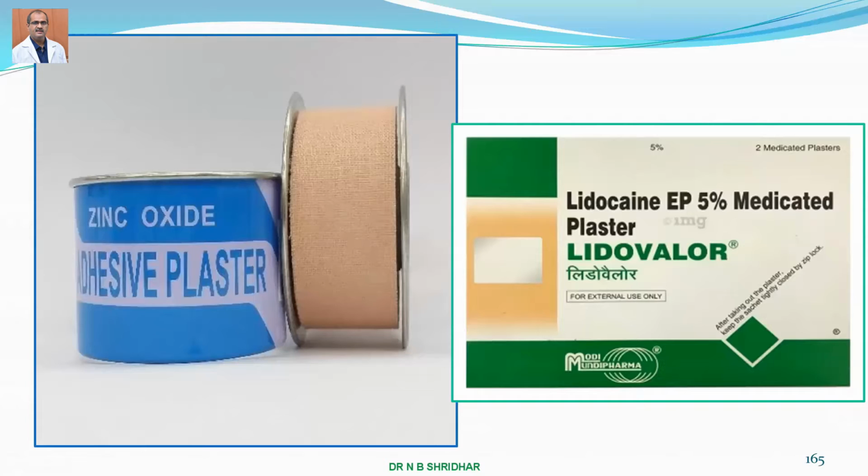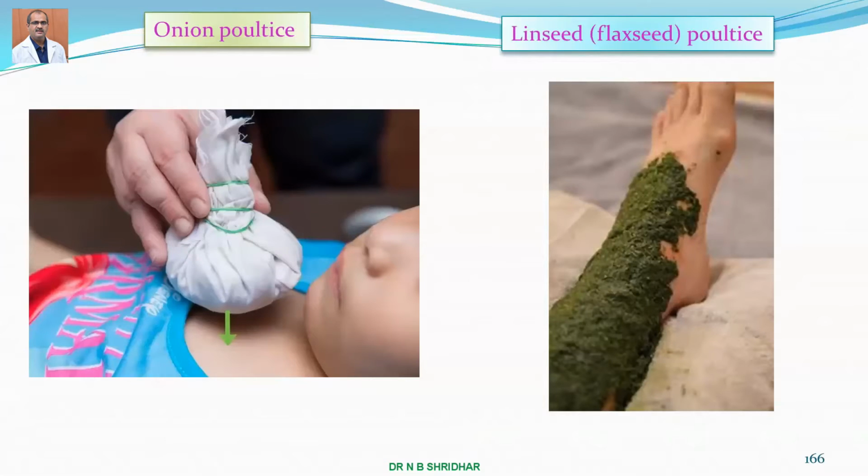Many times it's very commonly used to put a bandage, especially plaster of Paris. You might have heard of calcium plaster of Paris, and lidocaine medicated plaster is also used, especially to kill the pain. Temporary numbness of that particular part is produced by using lidocaine hydrochloride.